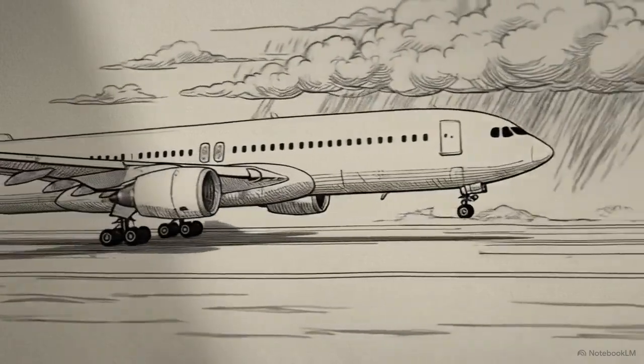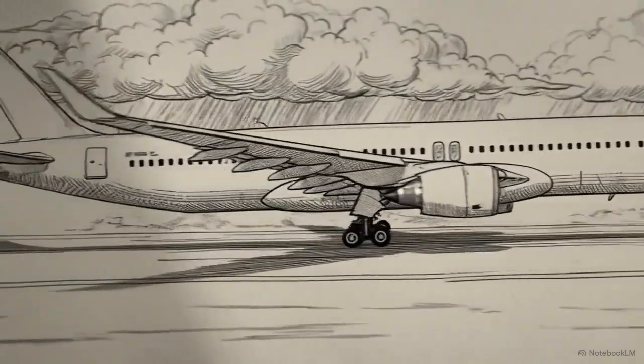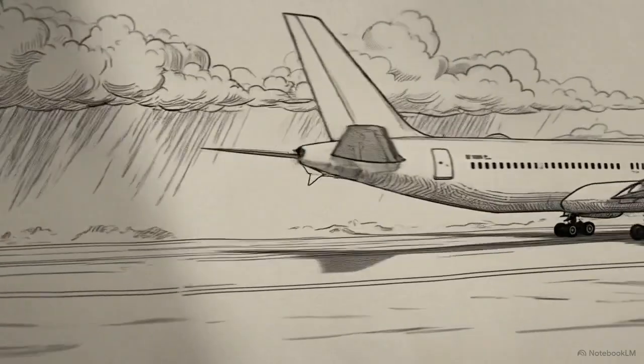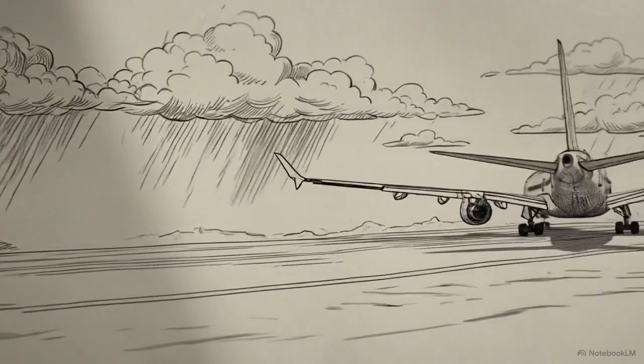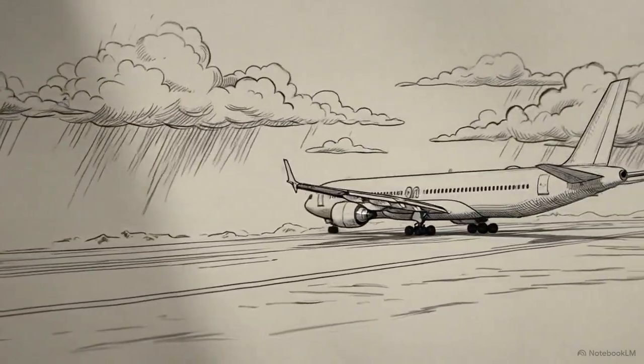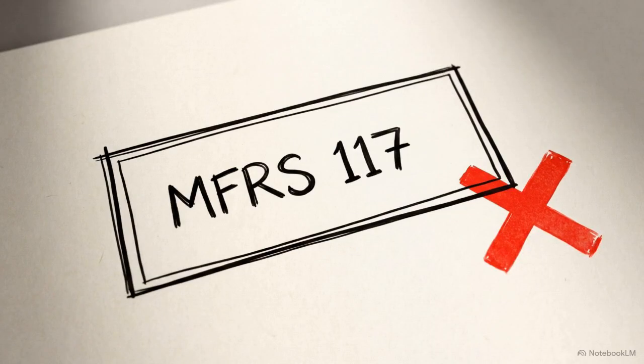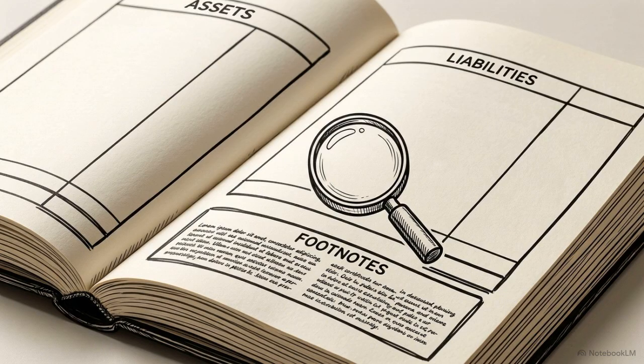Commercial airlines operate fleets of massive multi-million-dollar jets. Historically, however, these aircraft were rarely listed as assets on the airline's financial statements. Under the previous standard, MFRS 117, many of these agreements were classified as operating leases. This allowed companies to keep significant rental obligations off their balance sheets, reporting them only as annual expenses in the